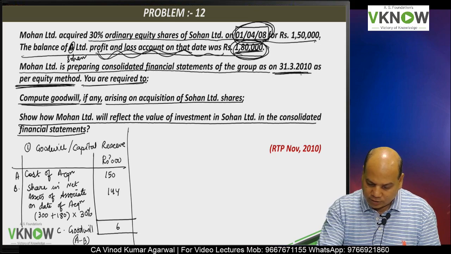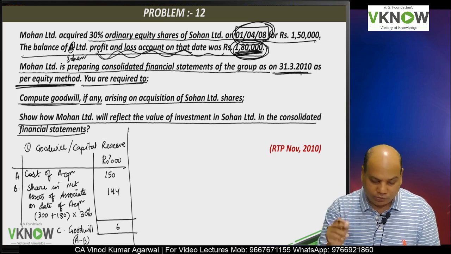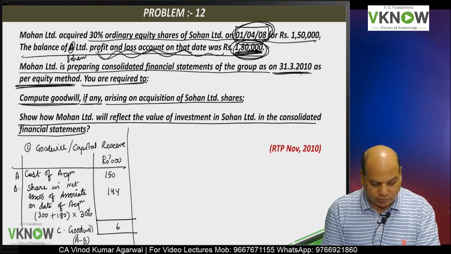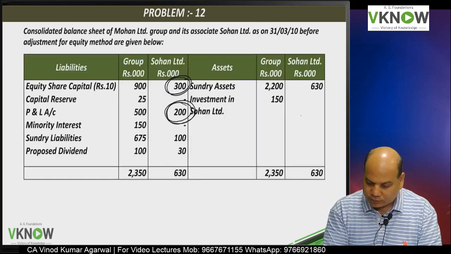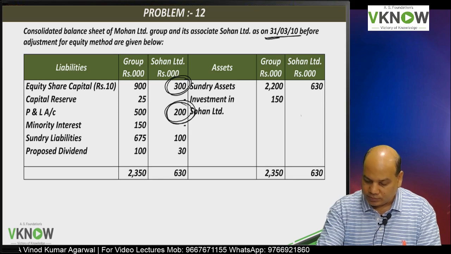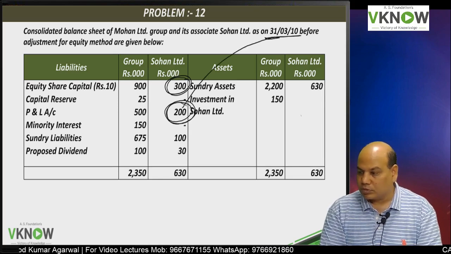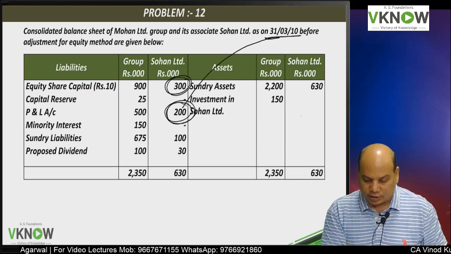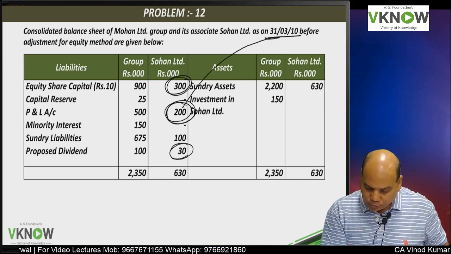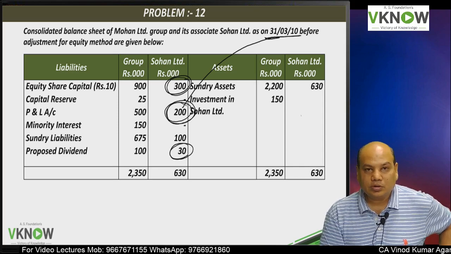On the date of acquisition, P&L account balance is 180. But if you look at the P&L account balance at the end of 31/3/2010, it is 200. Out of that, the opening balance is 180, and the proposed dividend is also given here,